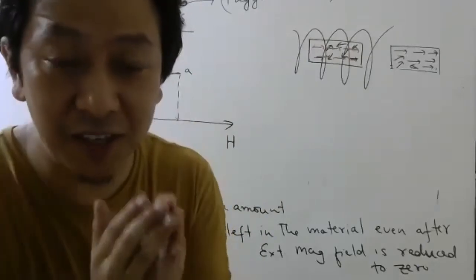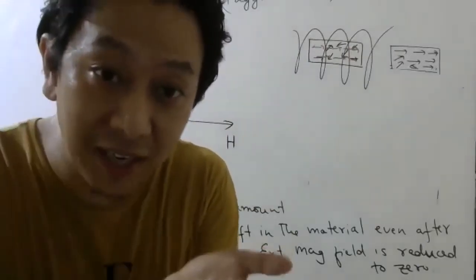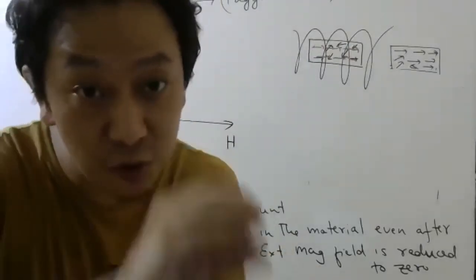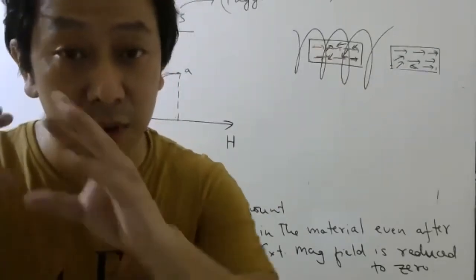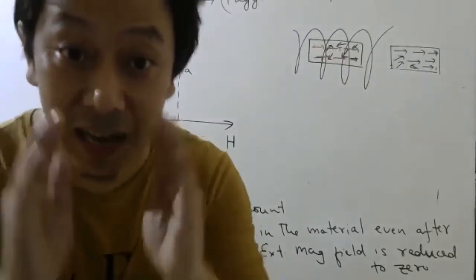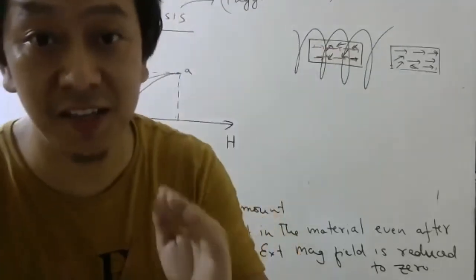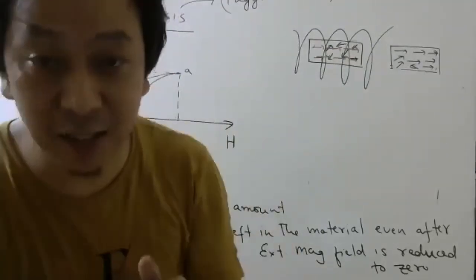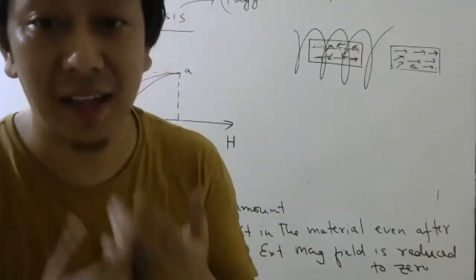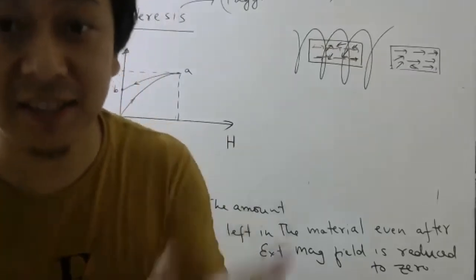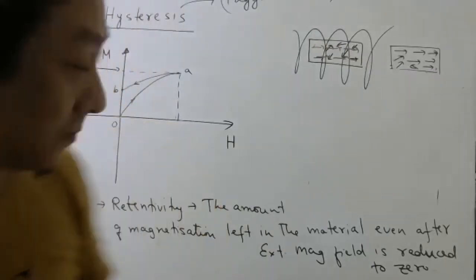So in ferromagnetic material, after you magnetize them, even if you remove them from the solenoid, the magnetization is still left. Some amount of magnetization is still left. And that's why they act like a magnet. And that's why we call them permanent. That is how we create permanent magnets.